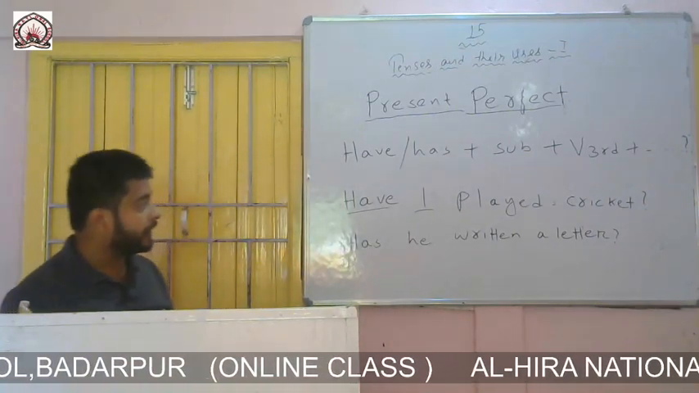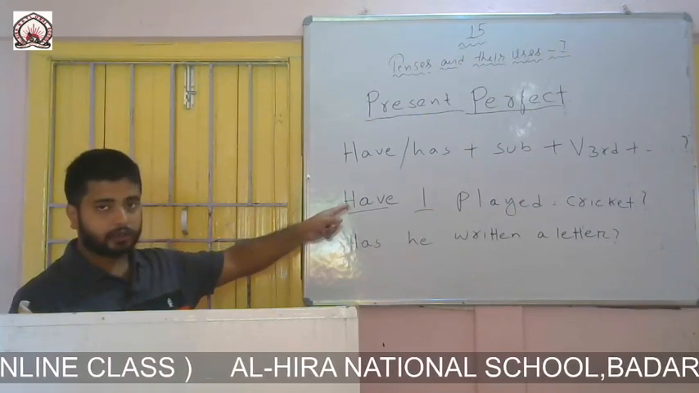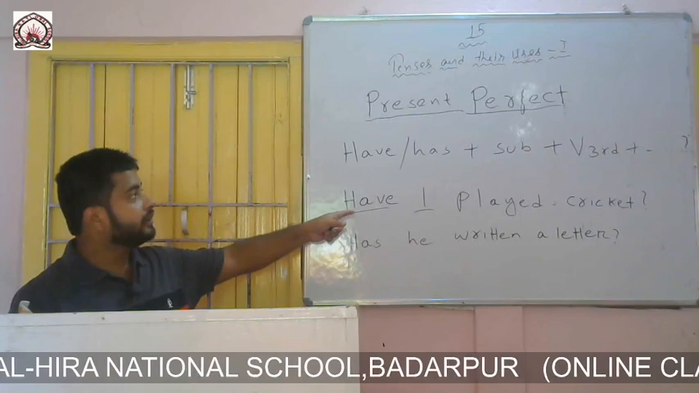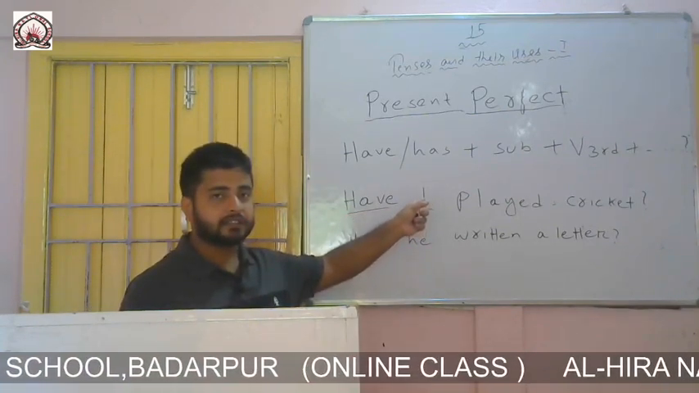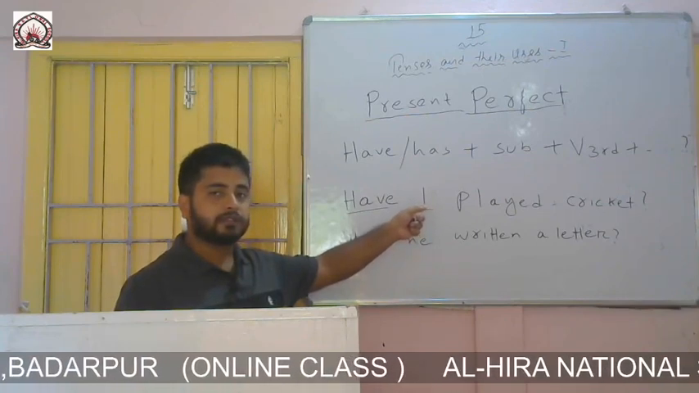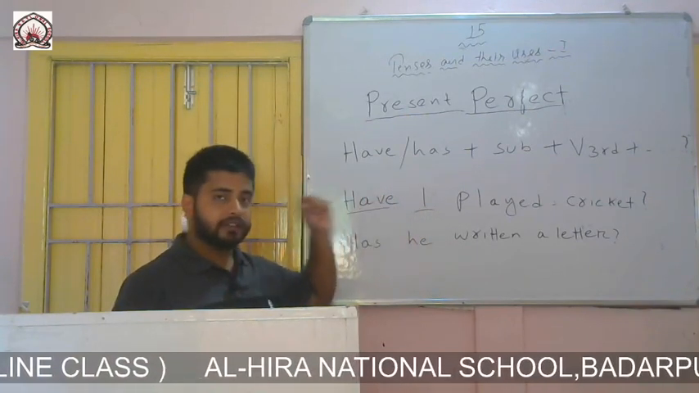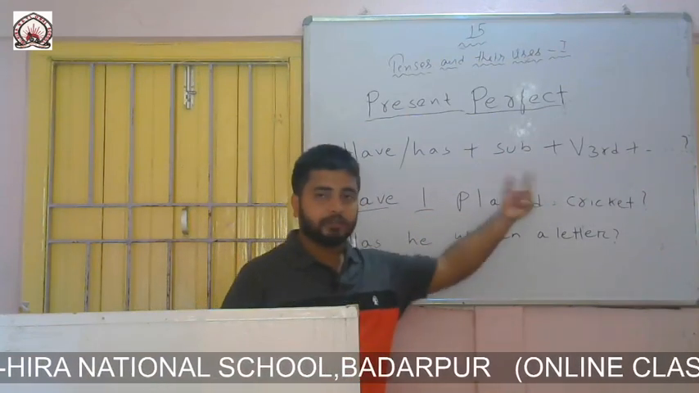So I hope you have understood that we have to write have or has at the beginning of present perfect interrogative. Then there should be a subject. I have written the subject, and according to the subject we will always write have or has, and that should be in our mind. Then the third form of the verb, then the remaining part of the sentence.